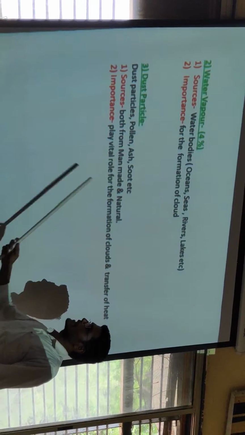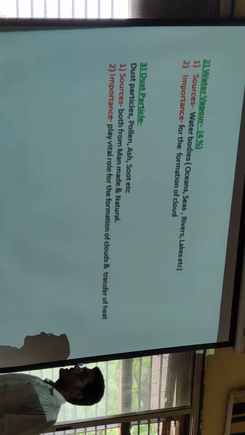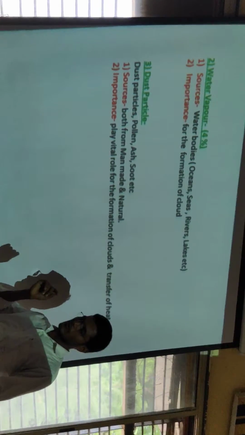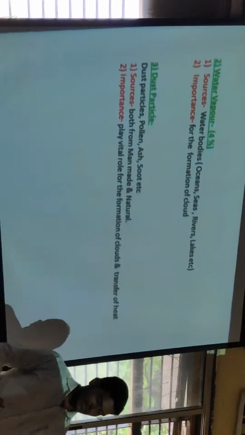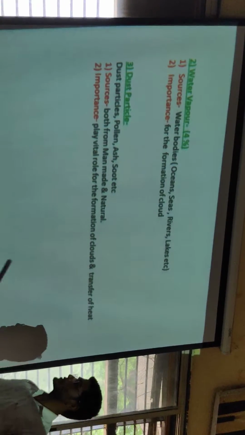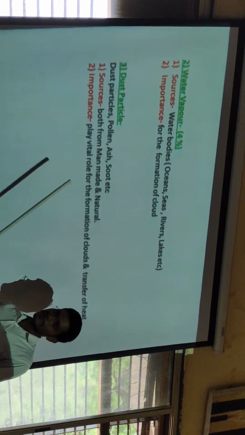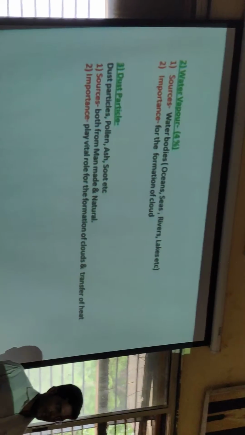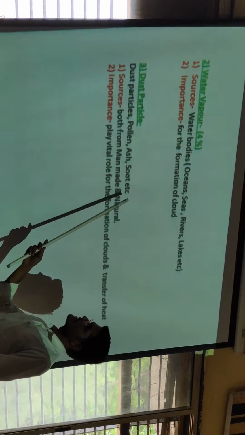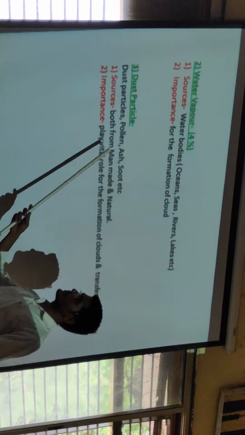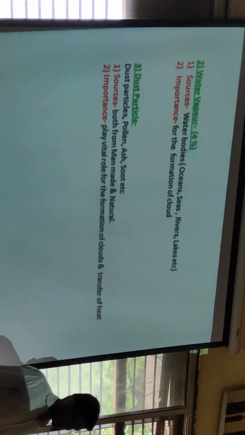Next, dust particles. Innumerable dust particles are found in our atmosphere. There are different types of dust particles: pollen grains, dust, ash, soot. These dust particles come from both man-made and natural sources.